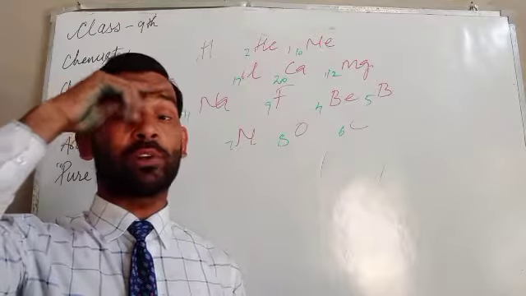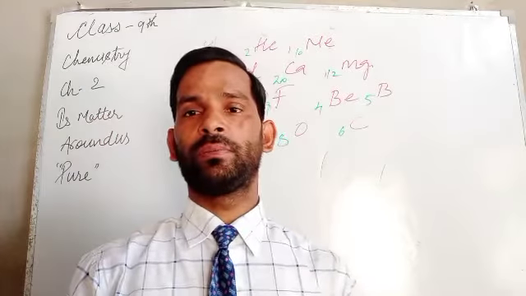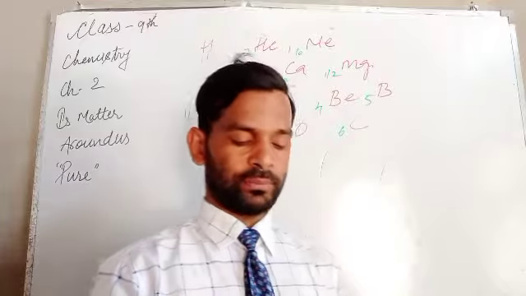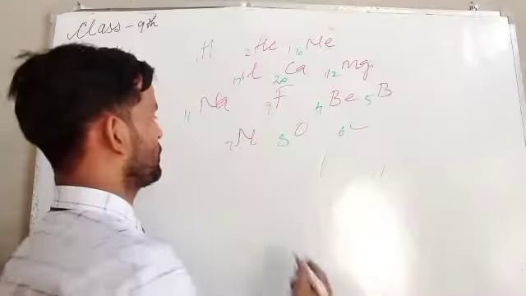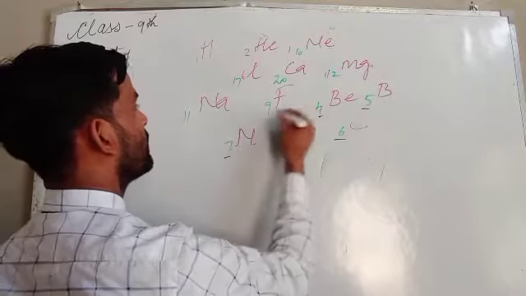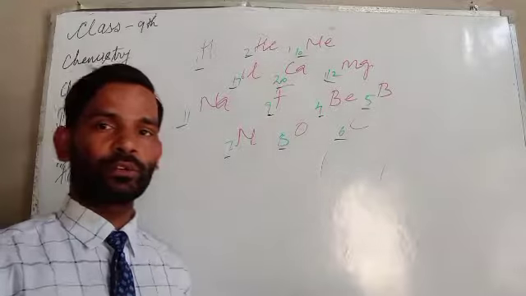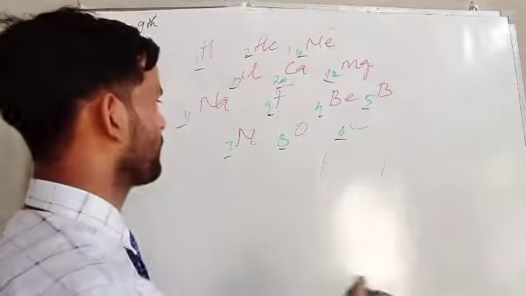Before discussing how compounds get formed, we first discuss how these are derived from this particular structure. These are the total number of electrons. So what are these electrons?